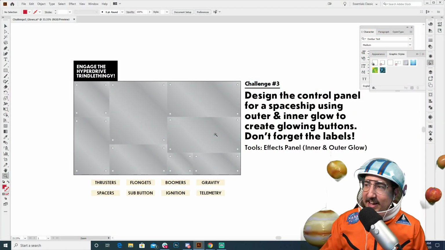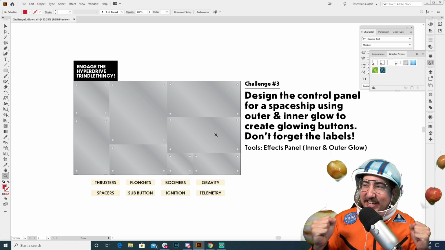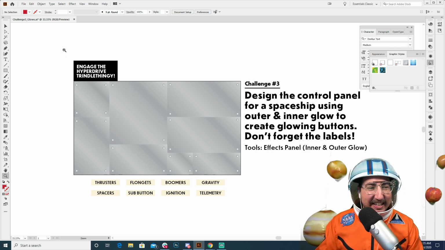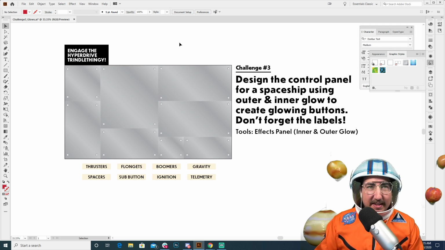So again, if you don't have the source file, you're going to need it today. We are very much hopping into that source file and using a lot of those assets. So let's hop over here. Let's see how this key works. Yes, it makes me so happy that the little planets are still flying there. Oh, what joy in my heart. So let's go ahead and read our prompt for today, and then we will get started.